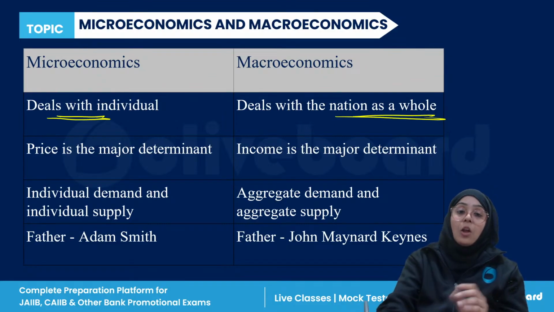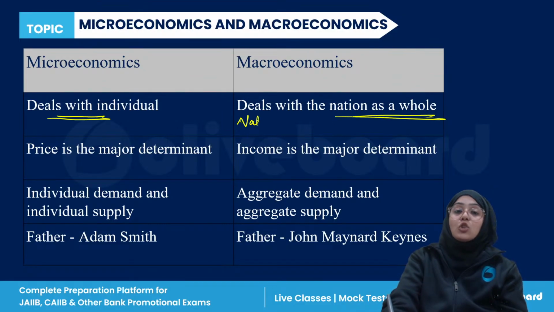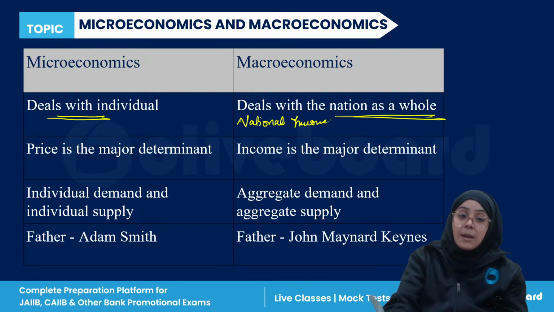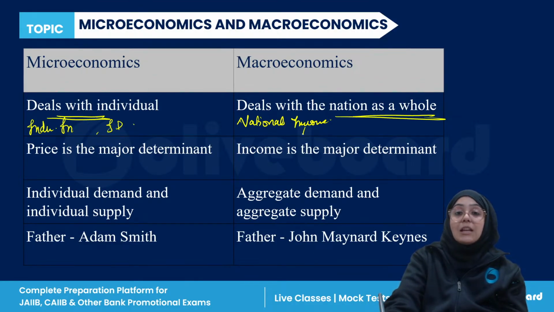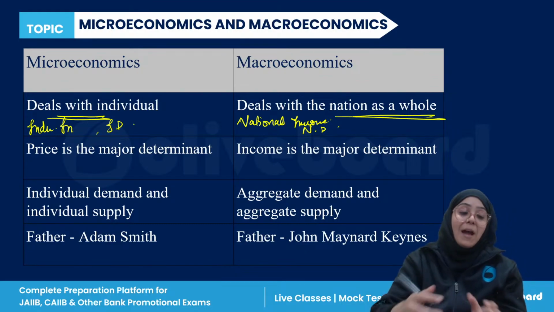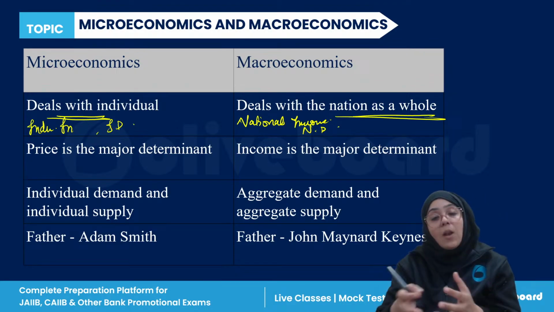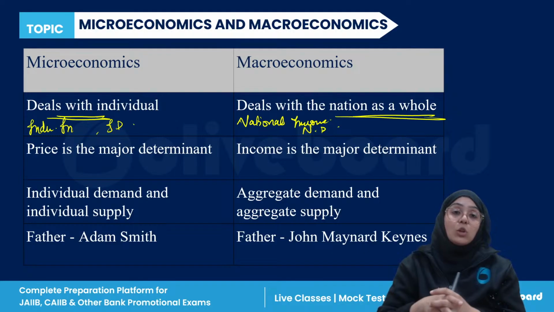For example, national income is macroeconomics because it deals with the nation as a whole. But individual income is microeconomics. Individual demand is microeconomics. When we talk about the nation's demand, it is macroeconomics, right? So macroeconomics deals with the whole, microeconomics deals with the individual.